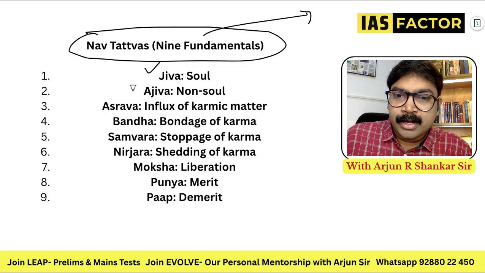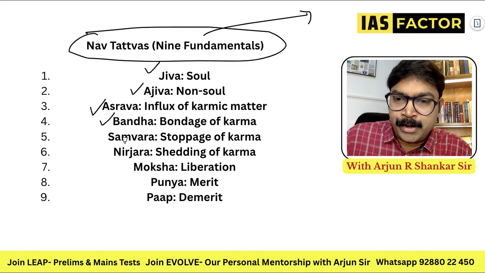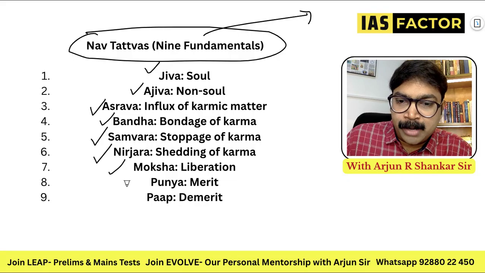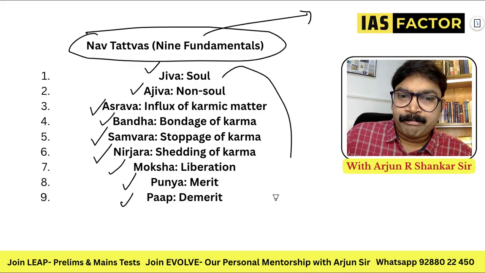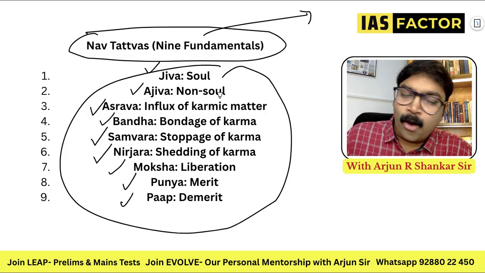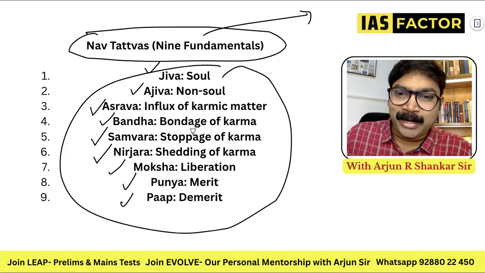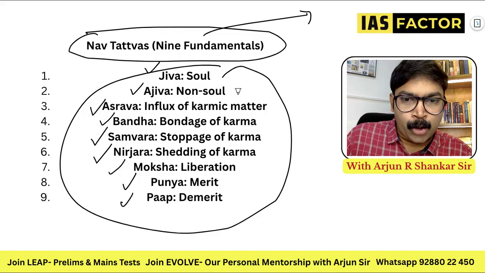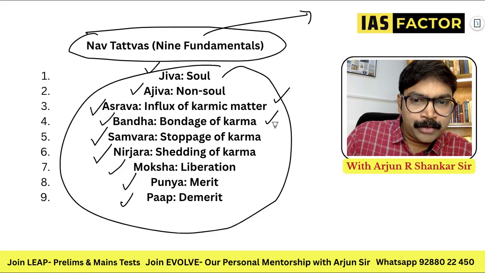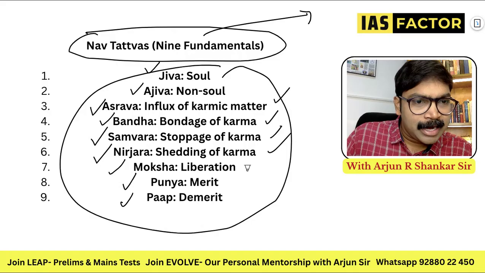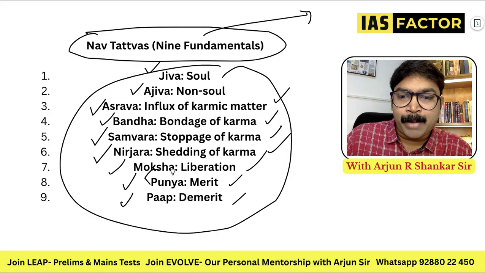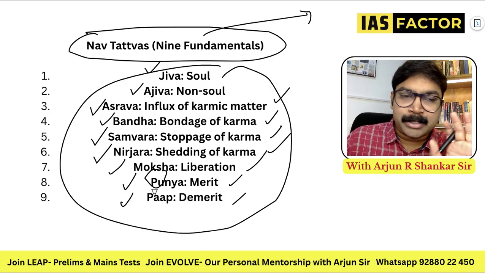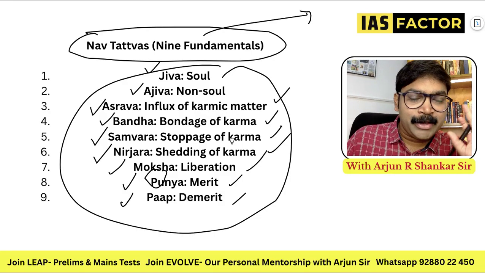One is soul, non-soul: Jiva, Ajiva. Asrava, karma. Bandha, bondage. Samvara, stoppage of karma. Nirjara, shedding of karma. Moksha, Punya, Papa. I don't think you'll be able to remember all this. You will definitely forget all this, but definitely try to recollect. Ajiva means non-soul, Jiva is soul. So you can remember it easily. Soul, non-soul, karma, bondage of karma, stopping karma, shedding karma, getting liberated, merit, demerit. The easiest things to remember are Punya and Papa. Jiva and Ajiva you can remember.